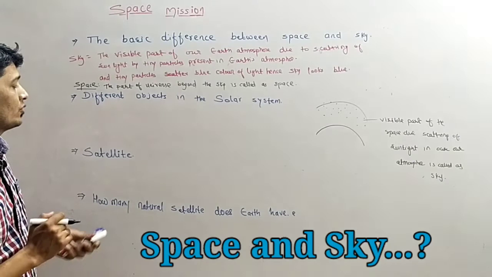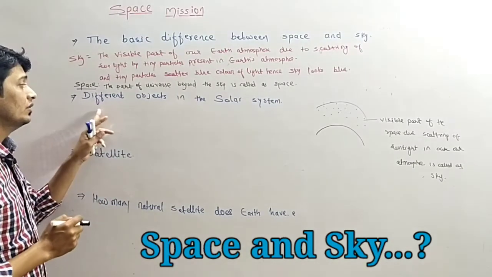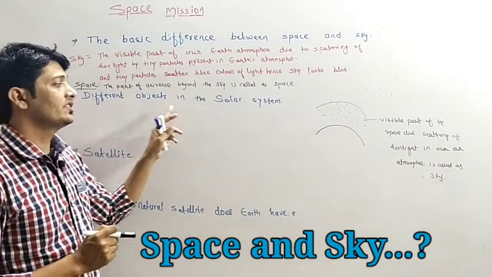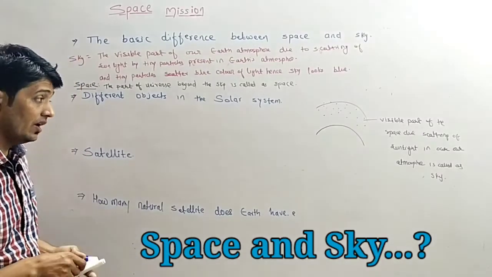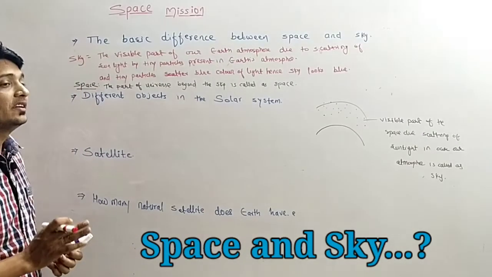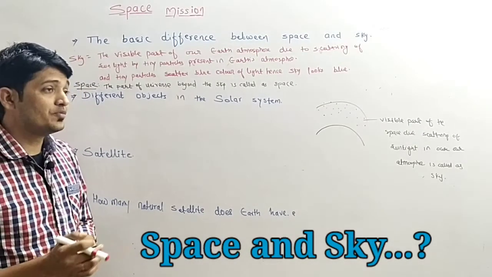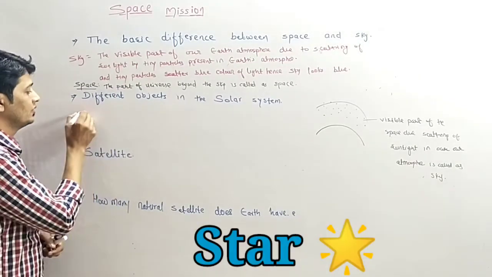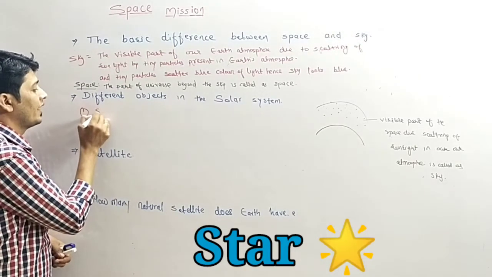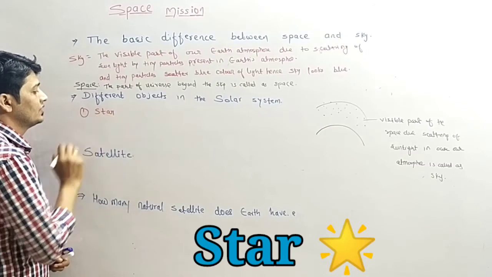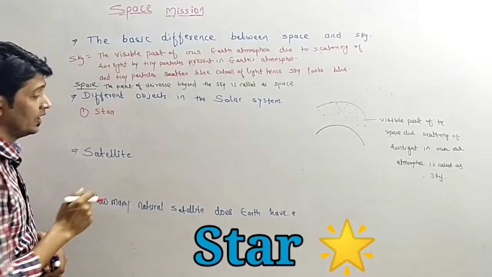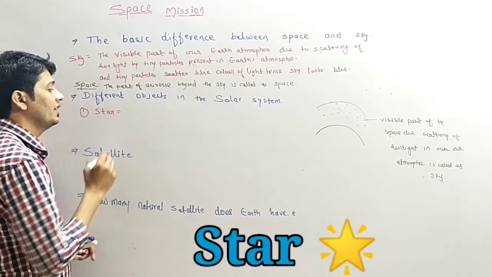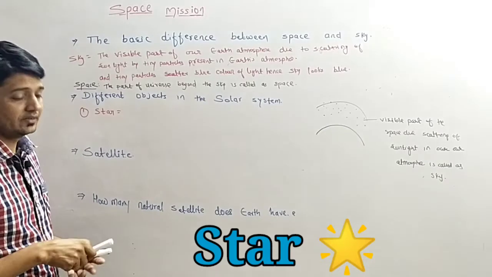Okay, now the next question we have to understand. What are the different objects in our solar system? In our solar system there are different types of objects present. First, star. Star is nothing but our sun. So what is a star? A star emits its own light.